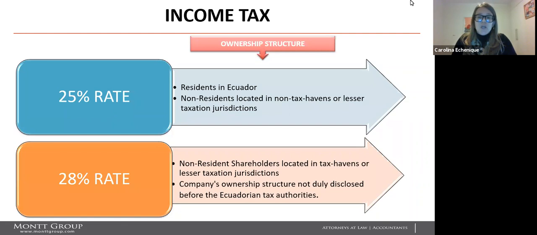Income tax according to the ownership structure. The 25% rate applies for residents in Ecuador and for non-residents located in non-tax havens or lesser taxation jurisdictions. The 28% rate is for non-resident shareholders located in tax havens or lesser taxation jurisdictions, and when the company's ownership structure was not duly disclosed before the Ecuadorian authorities, which has to be made in January each year.